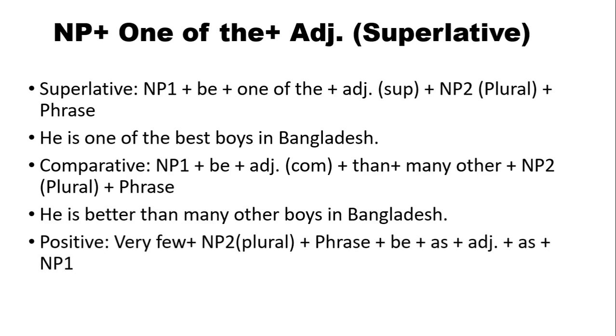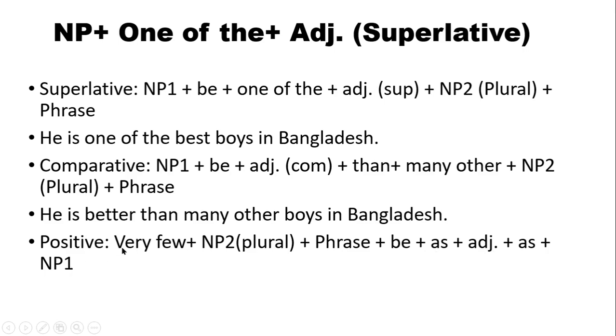And here you see, to change a superlative sentence having one of the into positive, we have to follow this structure. Firstly, we have to write down very few, NP2, plural form, and then phrase, be verb, as, adjective, as, and NP1.